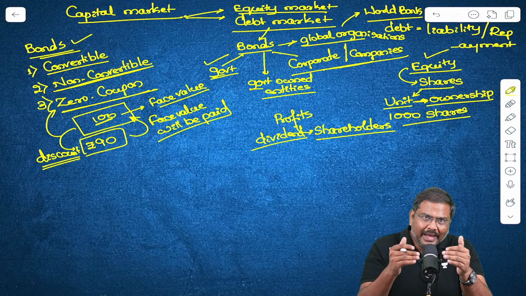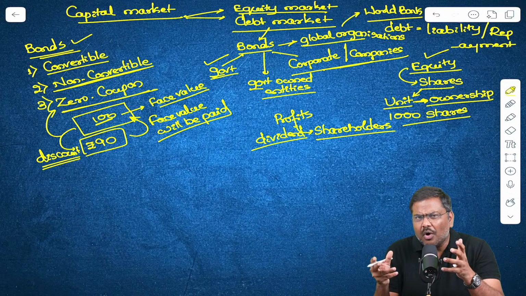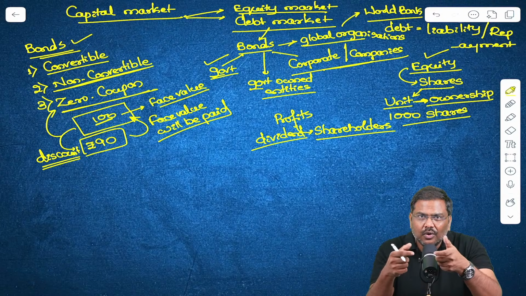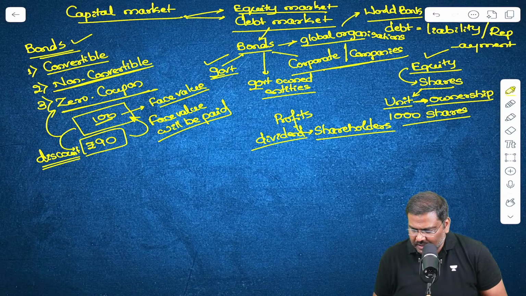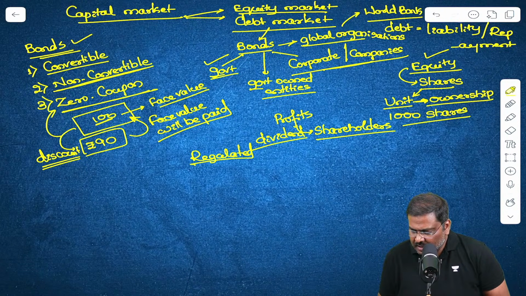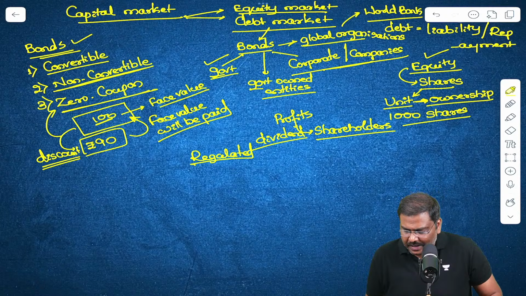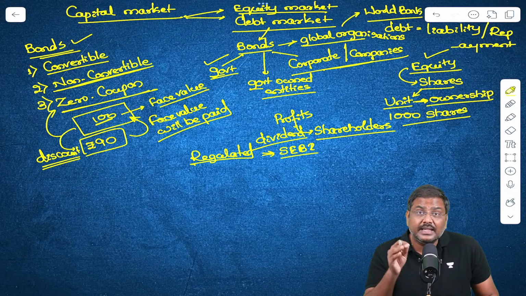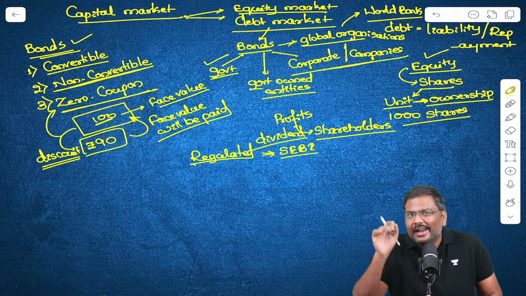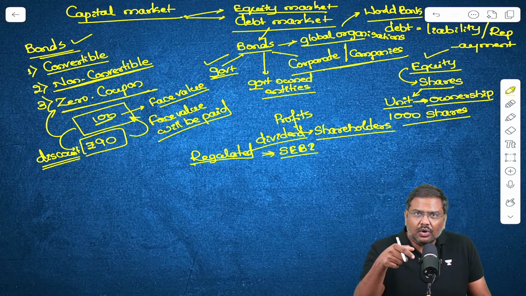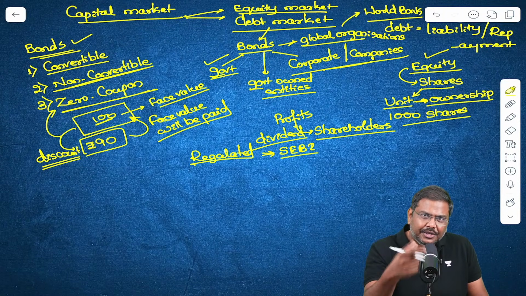When you talk about the bond market and the equity market, who regulates these markets? It is majorly regulated by the Securities Exchange Board of India, SEBI, which was established in 1988 and made a statutory authority with the SEBI Act in 1992.